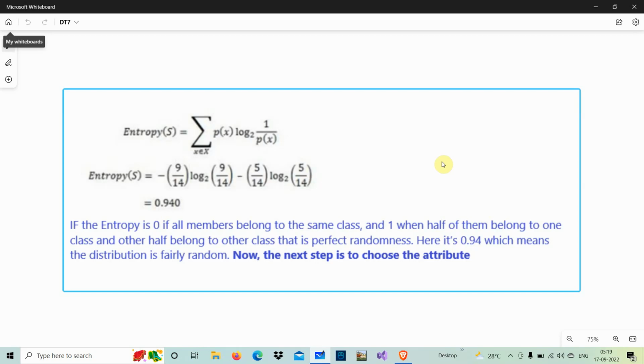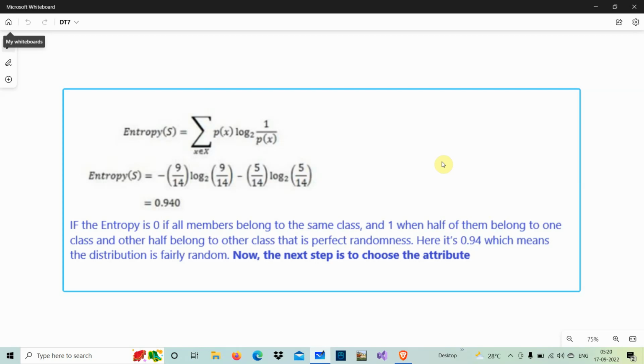If entropy is 1, then 50% are fit and 50% are unfit out of this data. You get it now? Here our entropy is 0.94, which means the distribution is fairly random. More randomness is there.